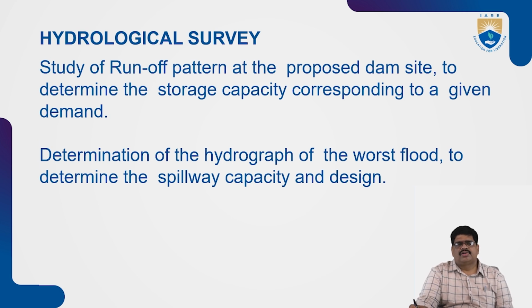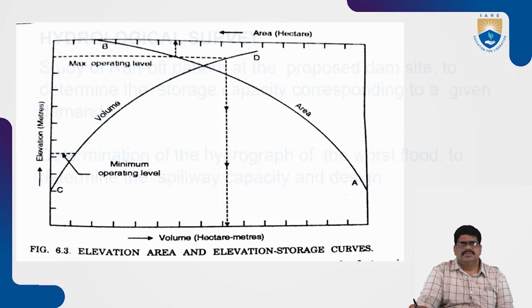Using the hydrograph, the runoff of the last 100 to 200 years is considered, and the construction is based on this. How much the height of the reservoir will be is decided based on the designs. Also, the hydrographs for the worst spillways are determined, how much area of the spillway has to be constructed, and the capacity will be designed.